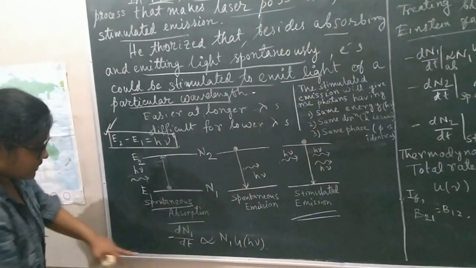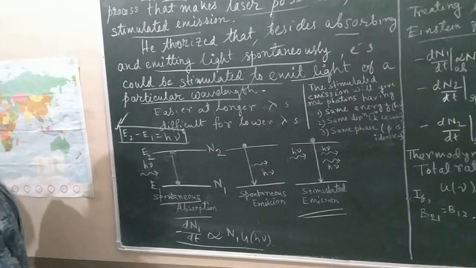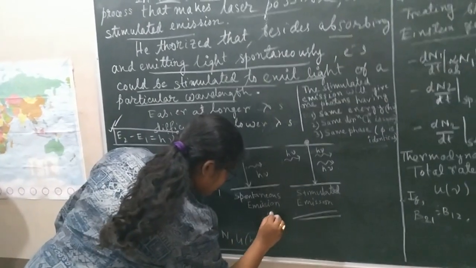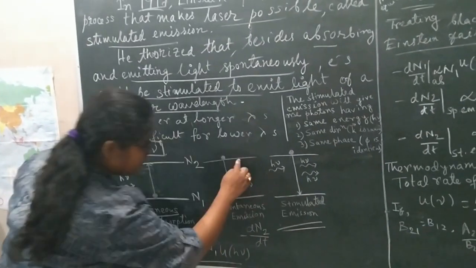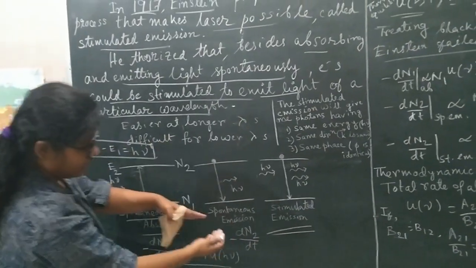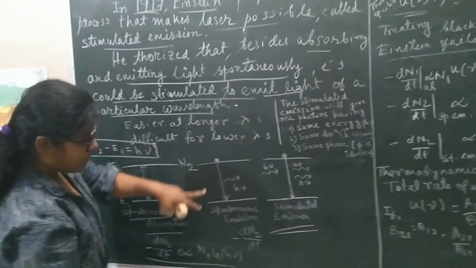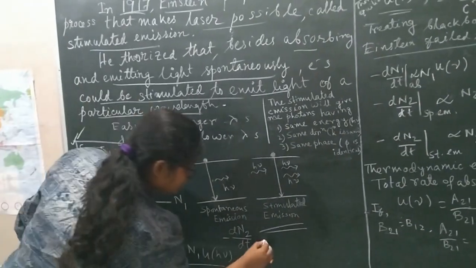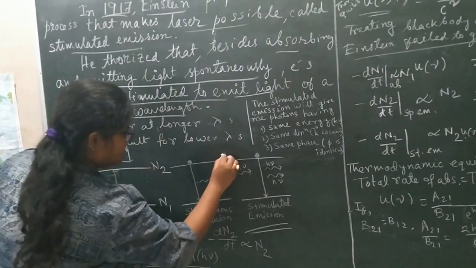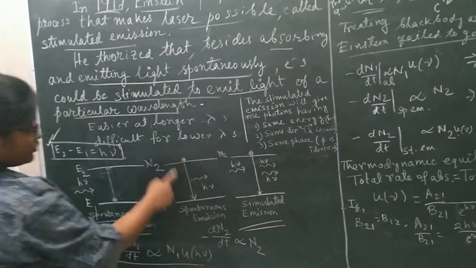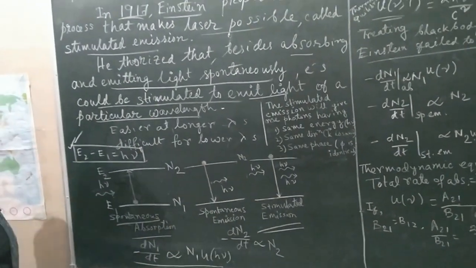This is the equation for absorption. Similarly, for spontaneous emission, it should be minus dN2 by dt, because this is the decay process from the upper level to the lower level. This should be proportional only to the number present at level E2, because it is independent of the incident radiation.